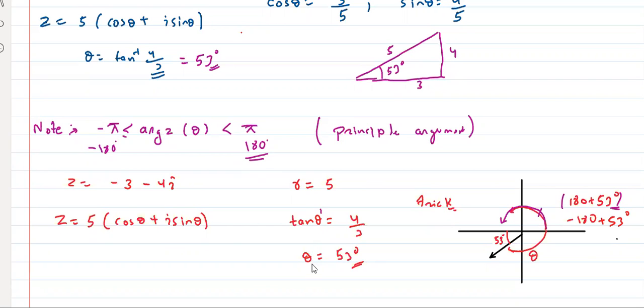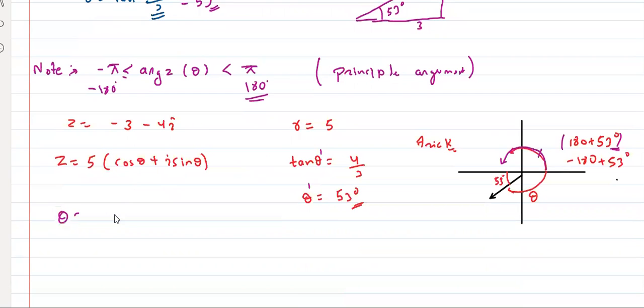So I'll just write it as theta dash. So here theta is equal to what? Theta is equal to minus 180 degree plus theta dash. Agreed? Yes or no? Tell me. सबको समझ में आ गया ये?